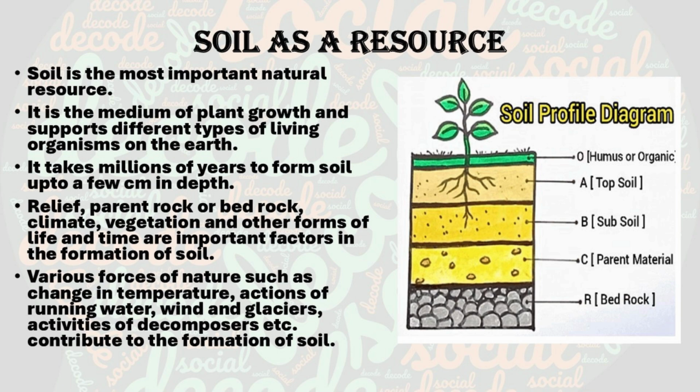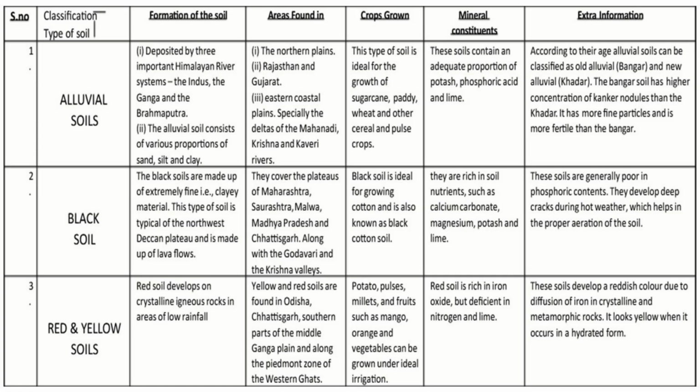So how did soil form? Soil forms very slowly through the process of weathering of rocks. Climate, vegetation and time are some of the factors that help in the formation of soil. We have so many types of soil in our India. Let us see them one by one.